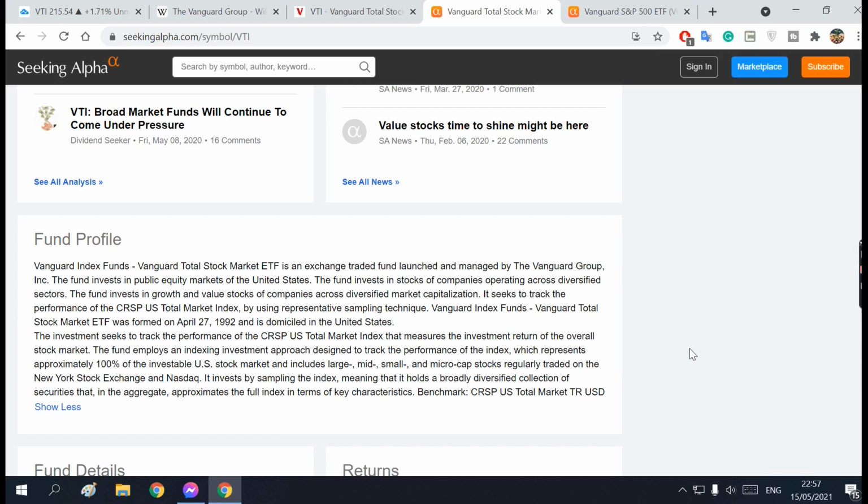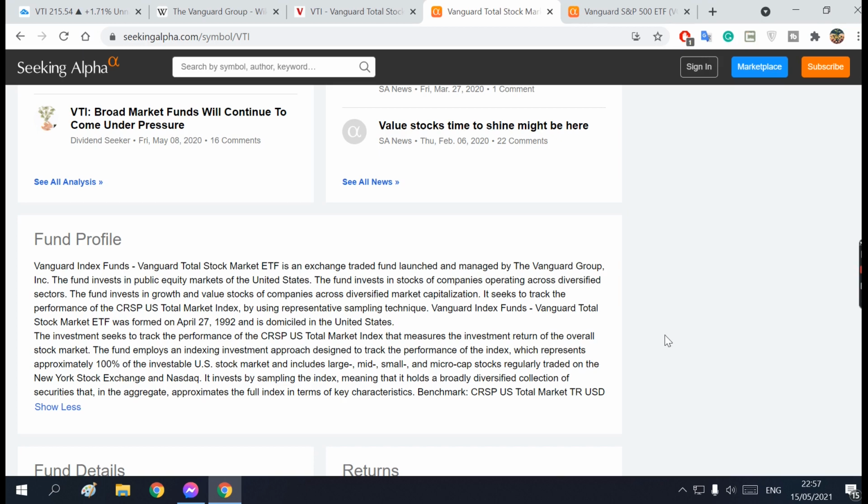So this is what VTI is. VTI is an exchange traded fund that tracks most of the companies traded on the New York Stock Exchange and the Nasdaq, which include large companies, mid companies, and also small and micro cap stocks regularly.